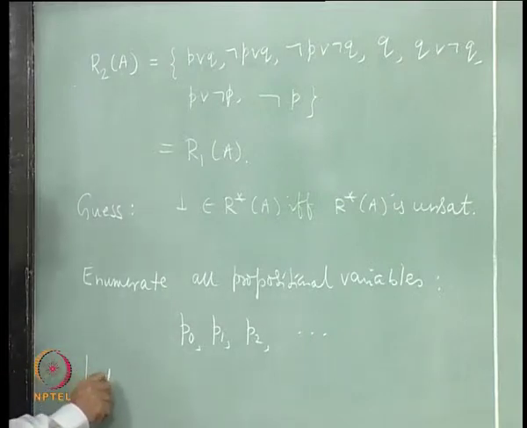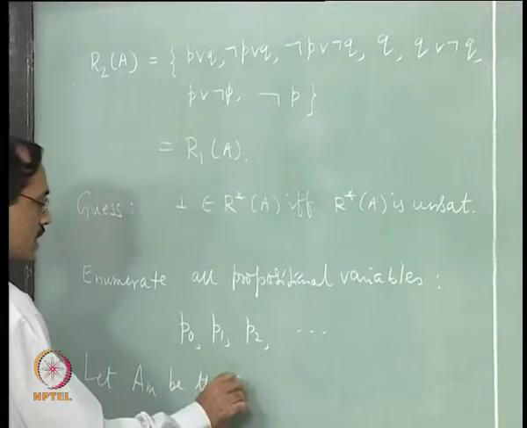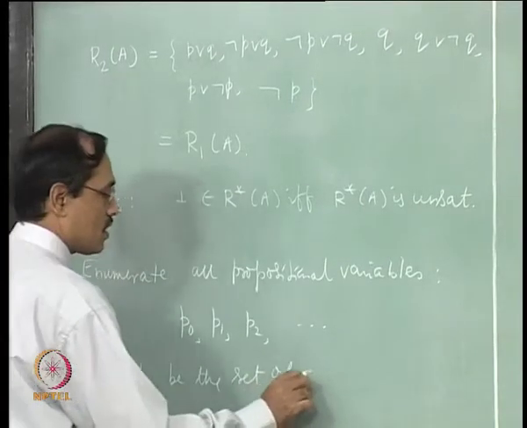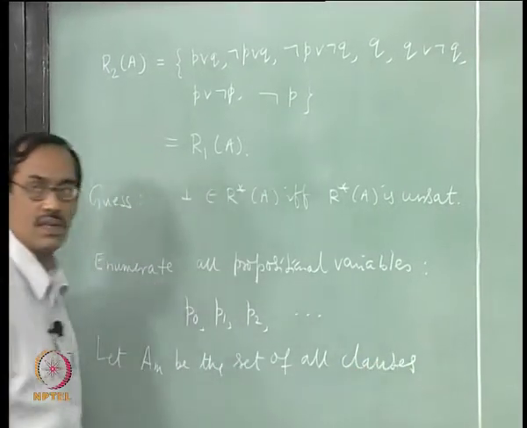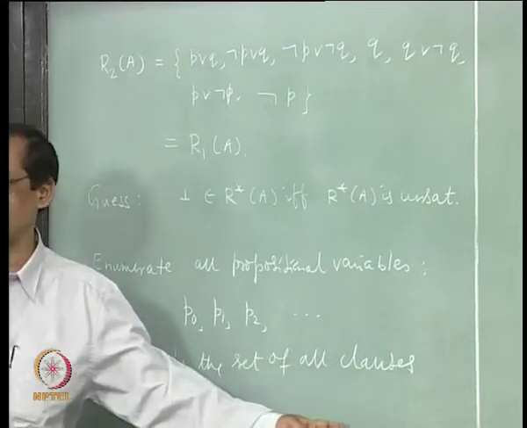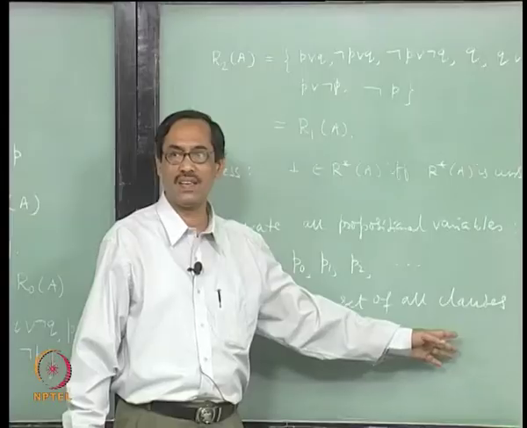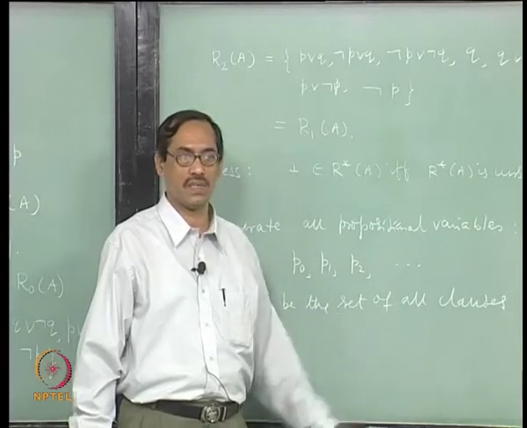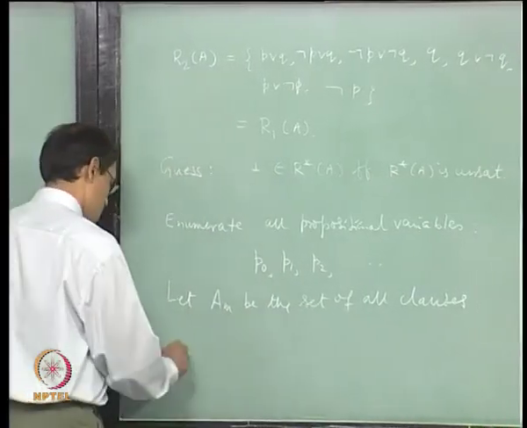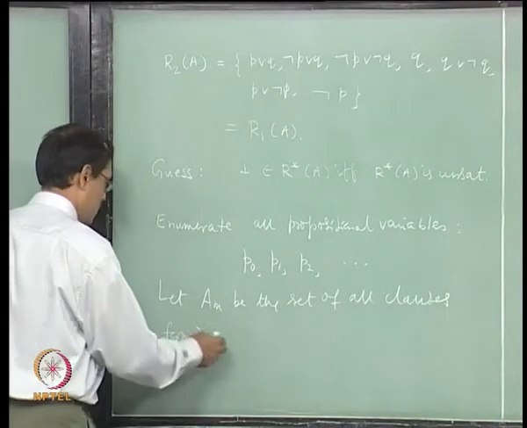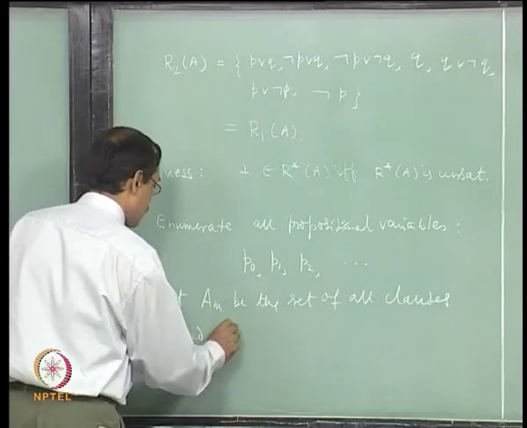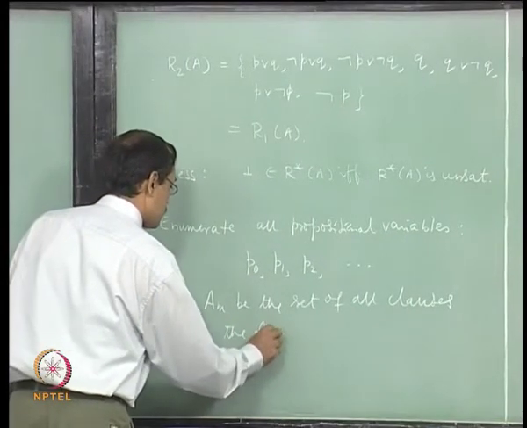So, let AM be the set of all clauses. So, remember clauses means disjunctive clauses here, we are not specifically writing it, in this context clauses means disjunctive clauses, set of all clauses formed or using the first m variables.